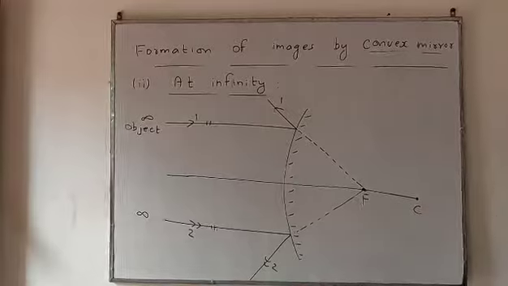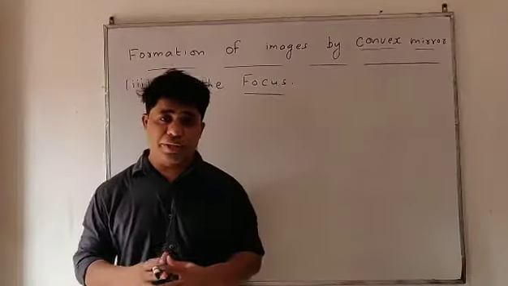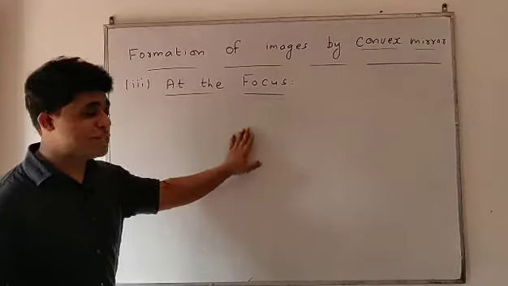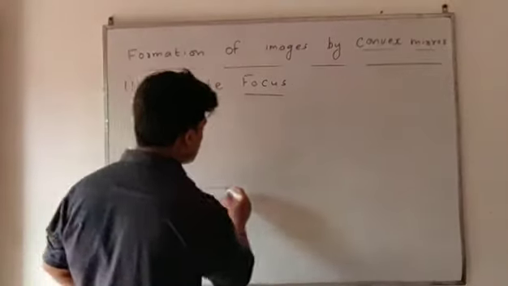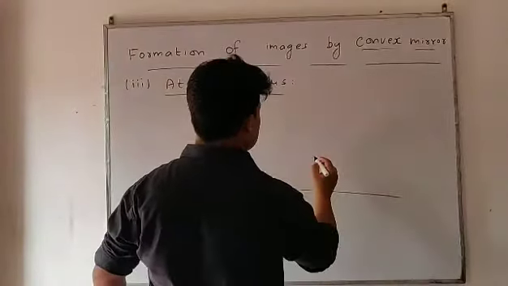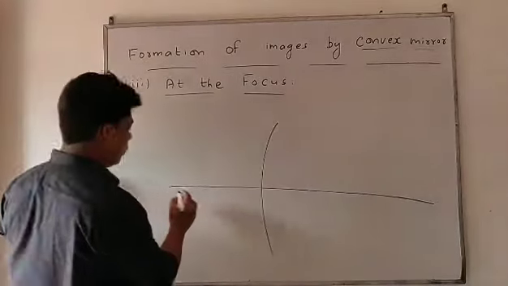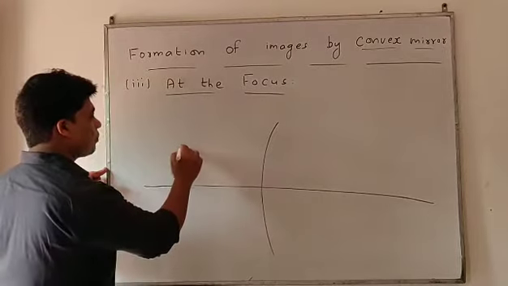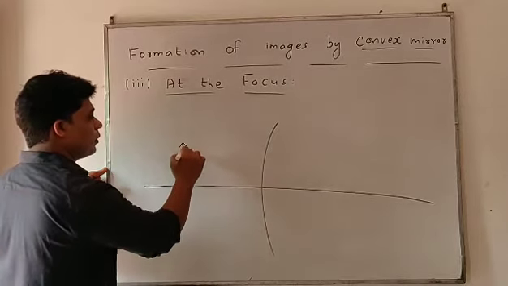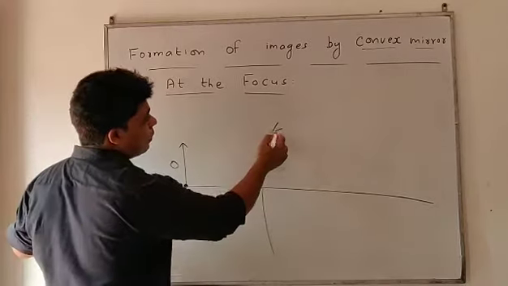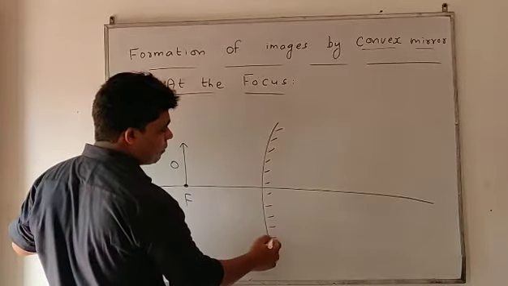Now students, the third case in the case of a convex mirror: when the object is placed at the focus, the principal focus. Look, students, this time the object is placed at the principal focus, and this is the convex mirror.